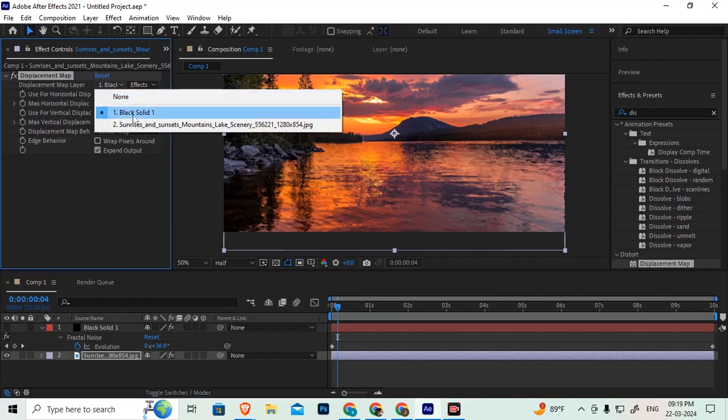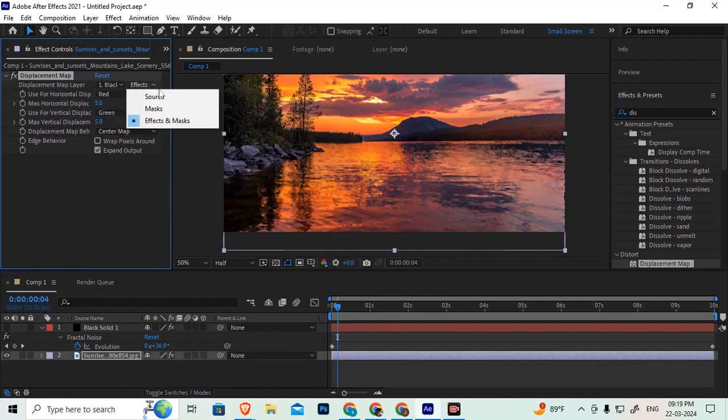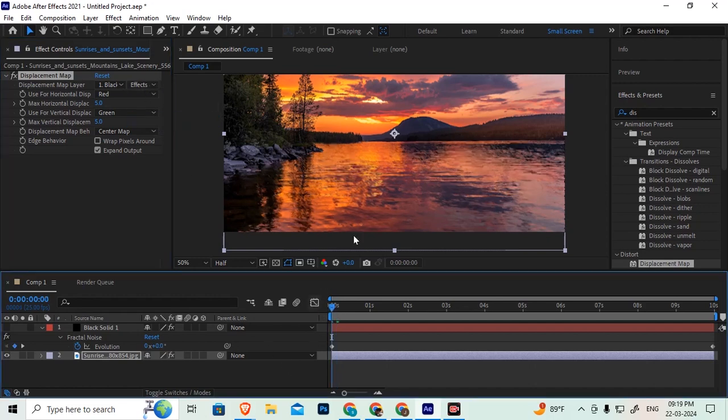So after selecting black solid, it should work with the effects and mask, not with the source. Clear? Yes, sir. So here you have to select effects and mask option, and now see this. Is it getting the movement of water or not? Yes, sir.